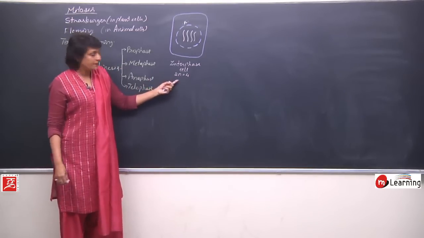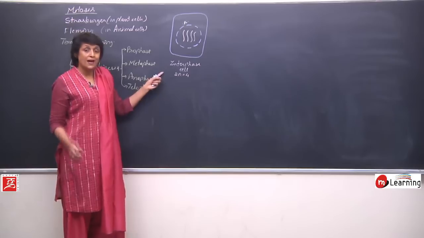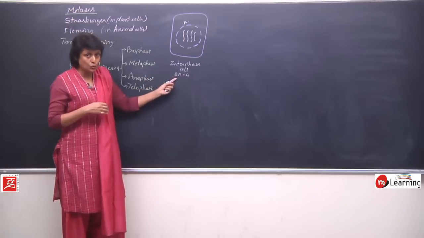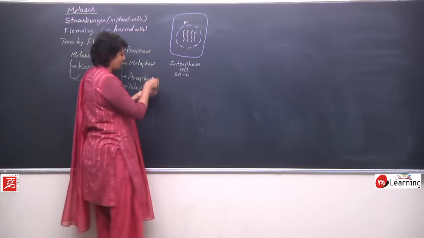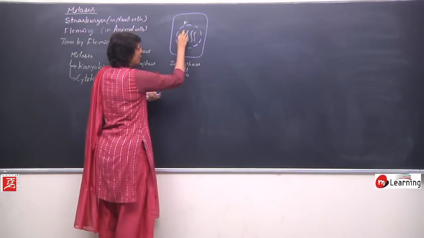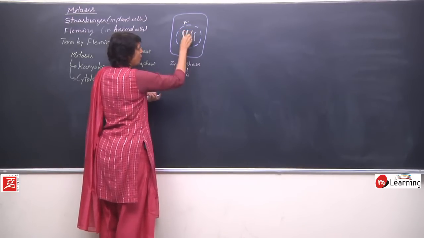What does this mean? That it has 2n number 4, but we said it has passed through S phase. So there is actually 2n plus 2n. So with these chromosomes, there is one more, which is a copy.